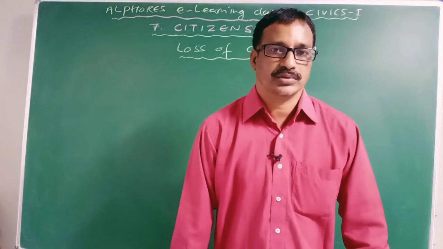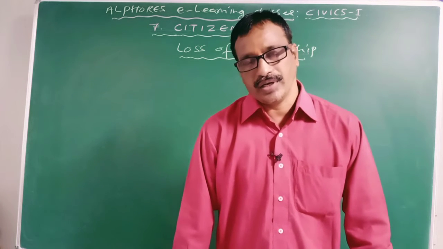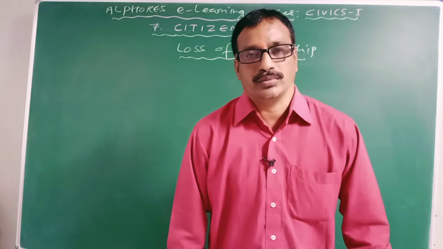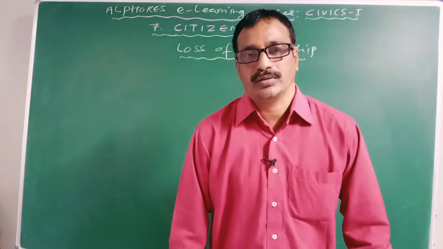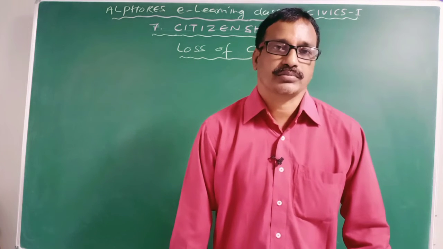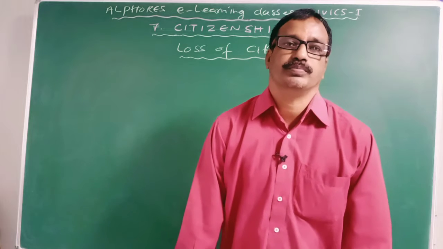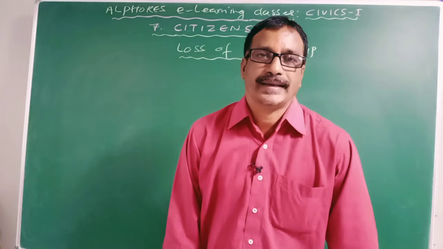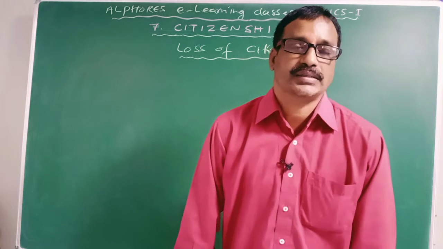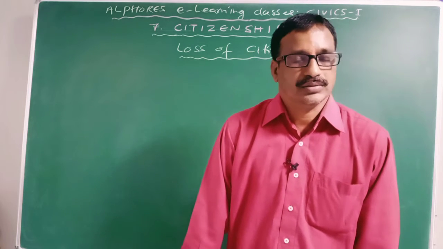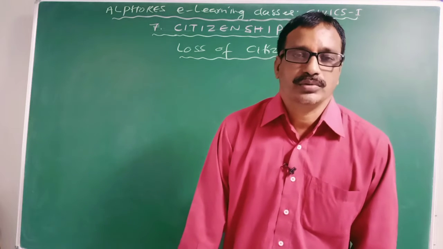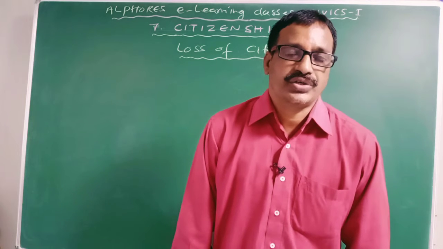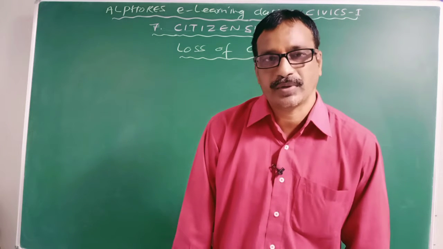According to jus sanguinis, if a child is born to parents, irrespective of place of birth, then he gets the citizenship of its parents. Then jus soli. According to jus soli, a child acquires citizenship where he is born, irrespective of parentage.